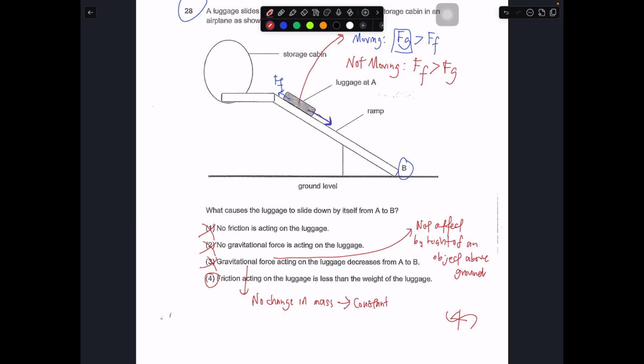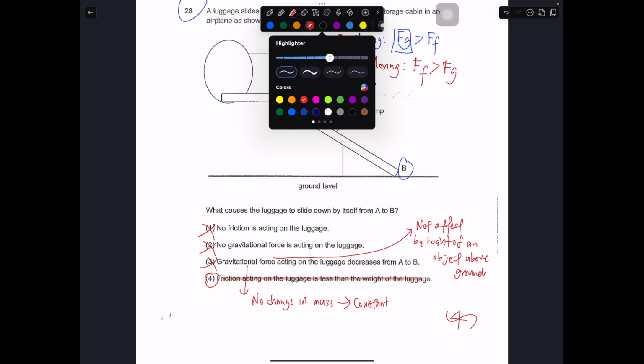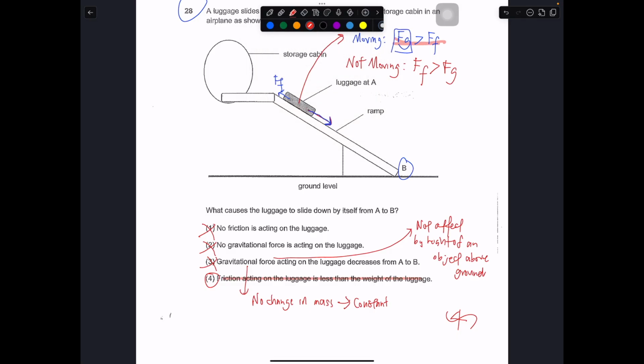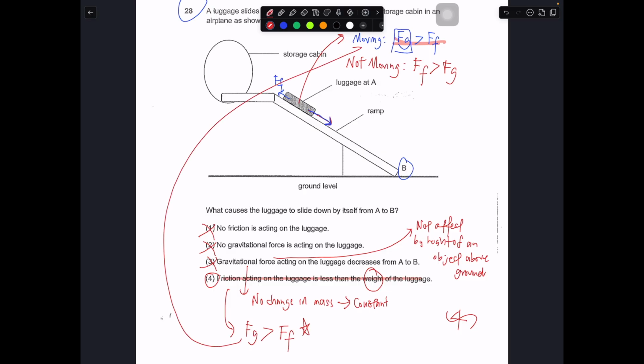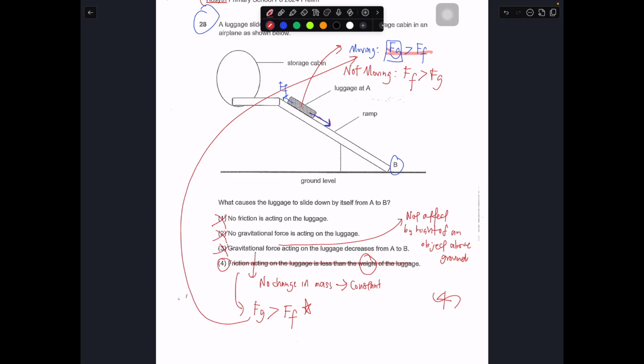If you take a look, this statement is just a reverse of this statement. A frictional force on the luggage is less than the weight of the luggage. So if you reverse this statement, it's saying that the weight of the luggage, which represents the amount of gravitational force acting on the object, is greater than the frictional force. So this comes back to this part over here, and that is what causes the object to be able to move from point A to point B on the inclined ramp.